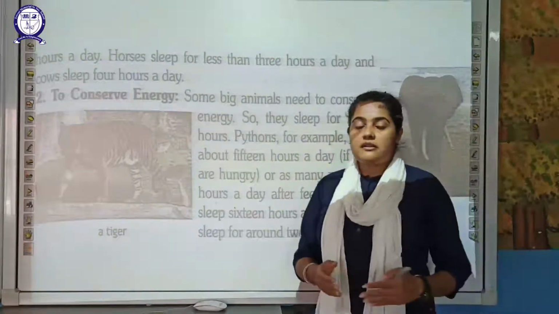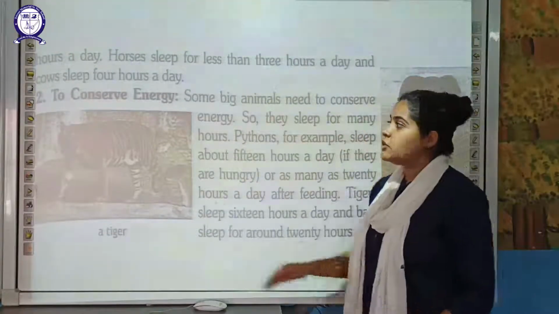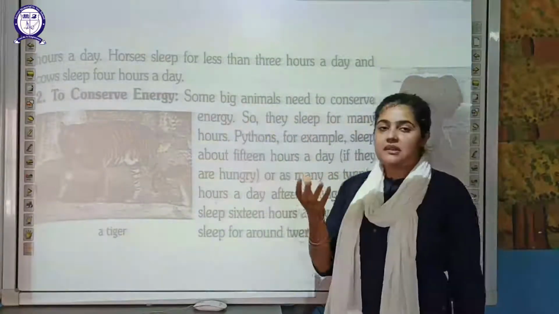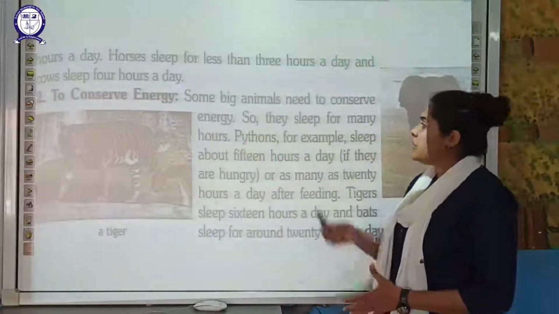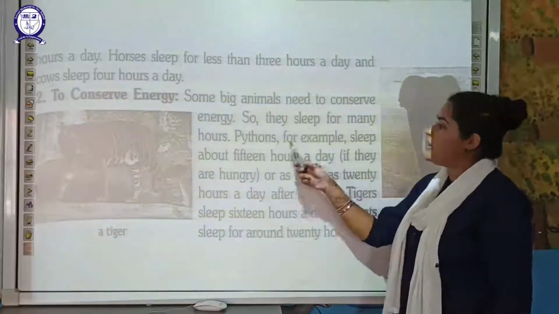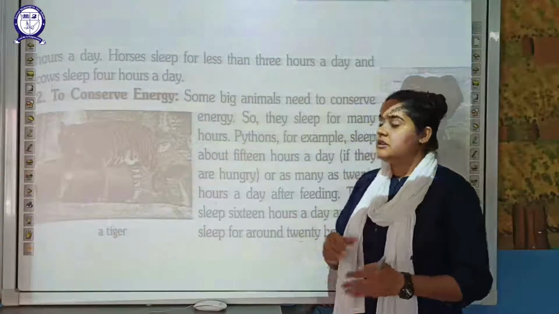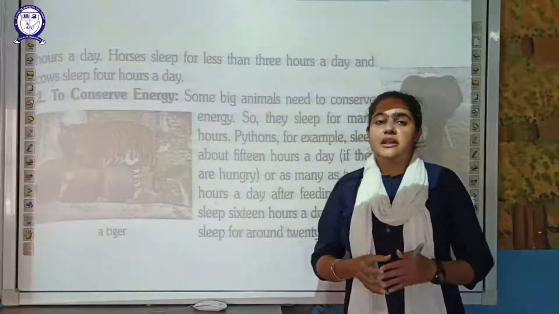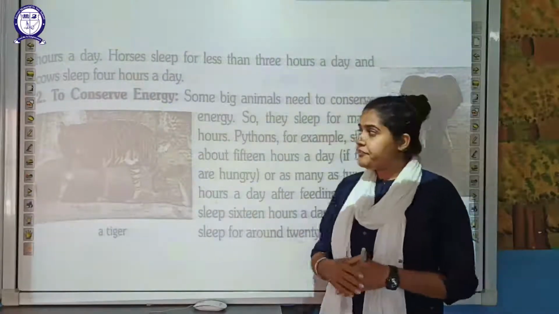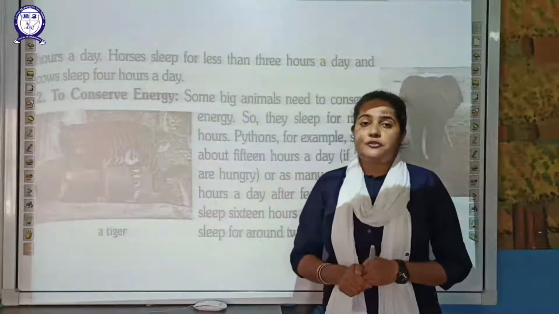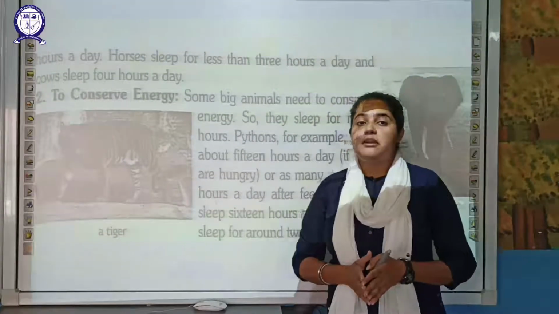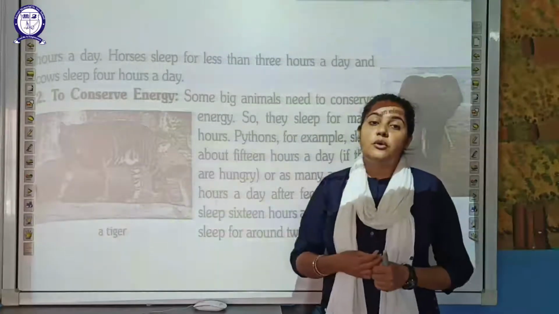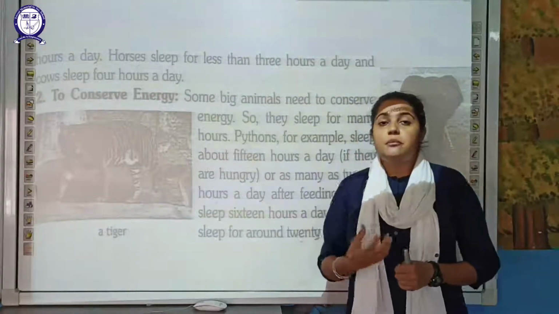The next reason why sleeping time varies in different animals is to conserve energy. There are certain big animals which need to preserve their energy, so they will sleep for many hours. This reason is exactly opposite to the previous one. For conserving energy, the animal has to sleep for a long period of time. In the previous reason, that is the amount of food, as the size of the animal is big, the big animal requires a short period of sleep because they require more energy, and for that they require more food.